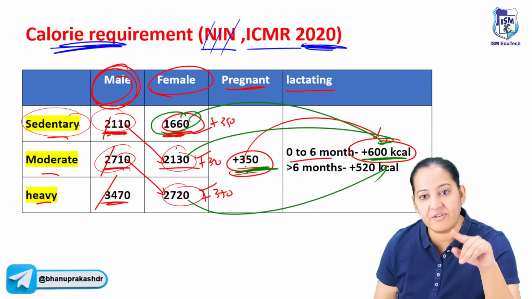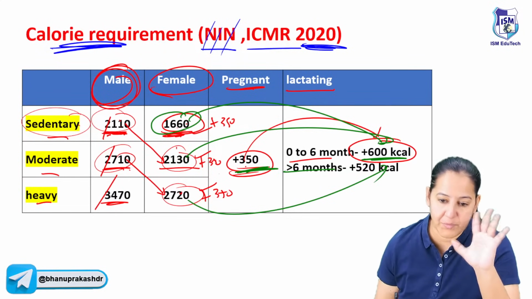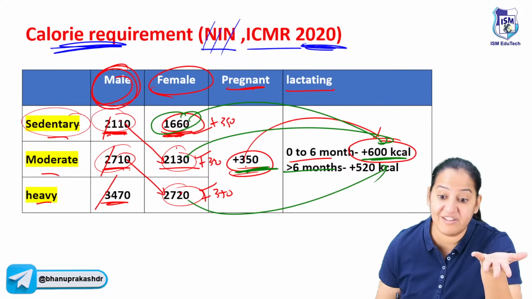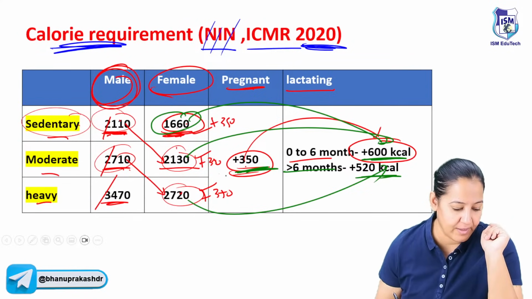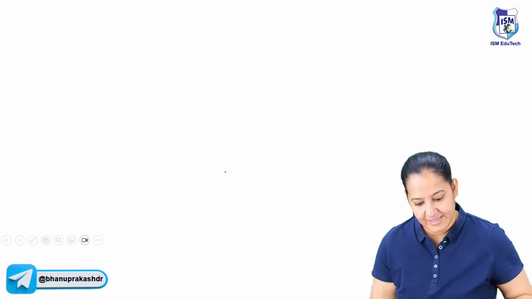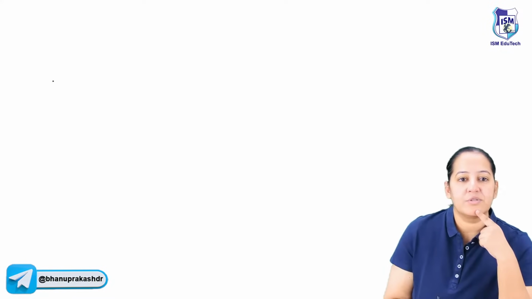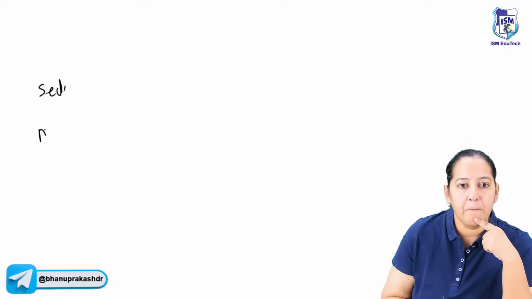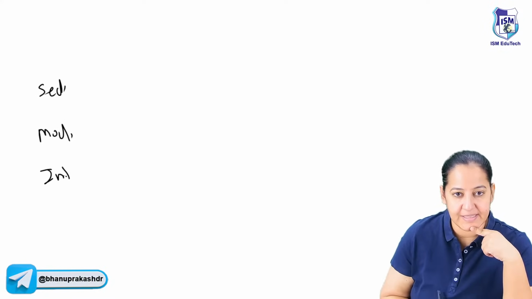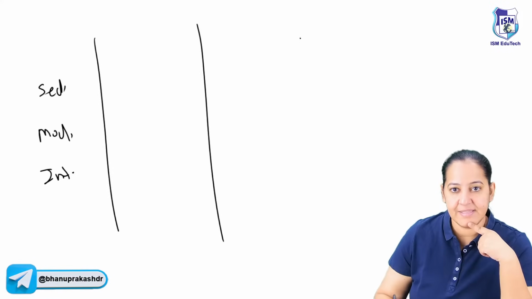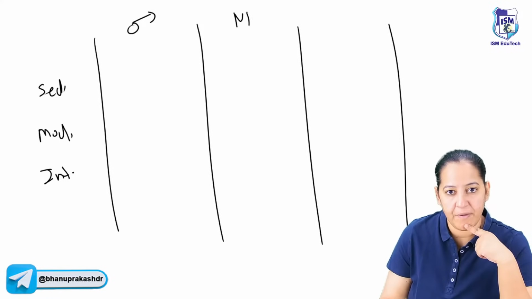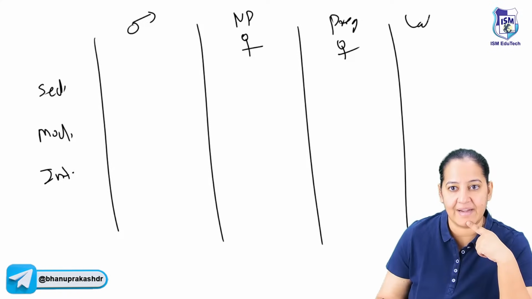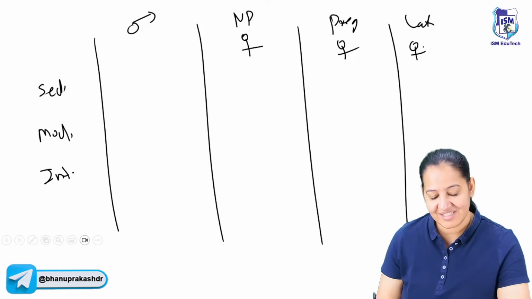And later on, after 6 months, the baby does not require much breast milk because you have started weaning also. Weaning is additional food. So only 520 kilocalories are required. So can we revise it quickly? Can you help me in making this table? Tell me the sedentary, moderate and intense worker guidelines for male, for non-pregnant female, for pregnant female and for lactating female. Who will tell me? First learn for the male.